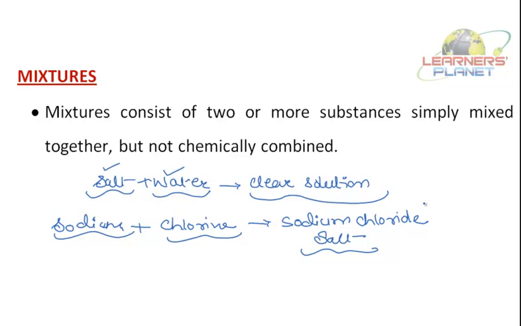That a compound is formed when two elements, or the atoms of two elements, chemically combine, and a compound has properties different from those of the constituent particles. Whereas a mixture is formed when two substances are simply mixed, and a mixture has the properties of its constituents.